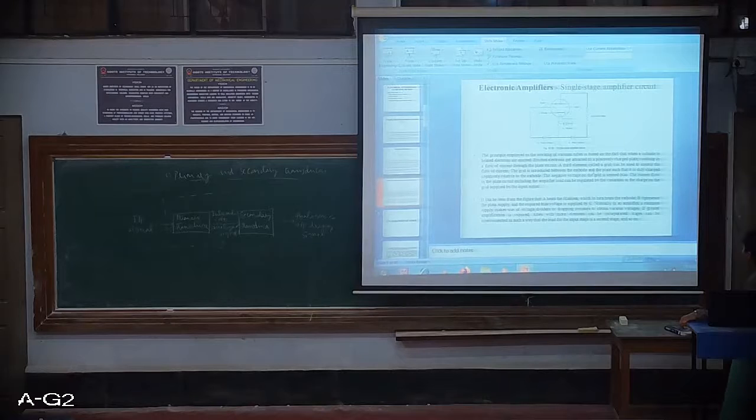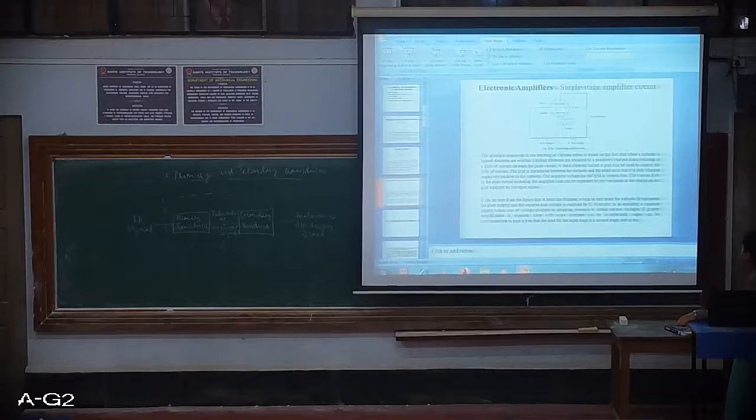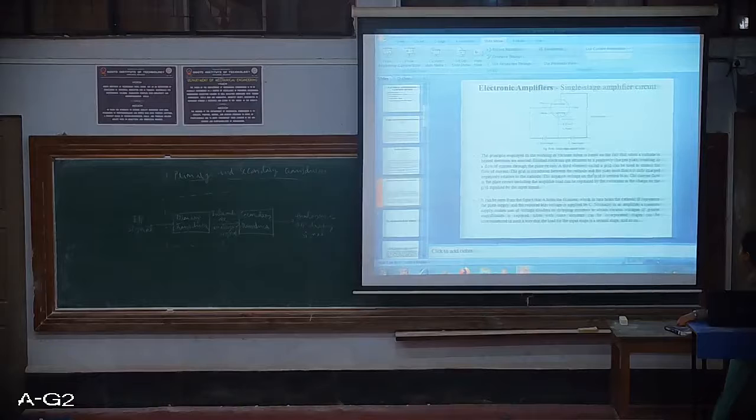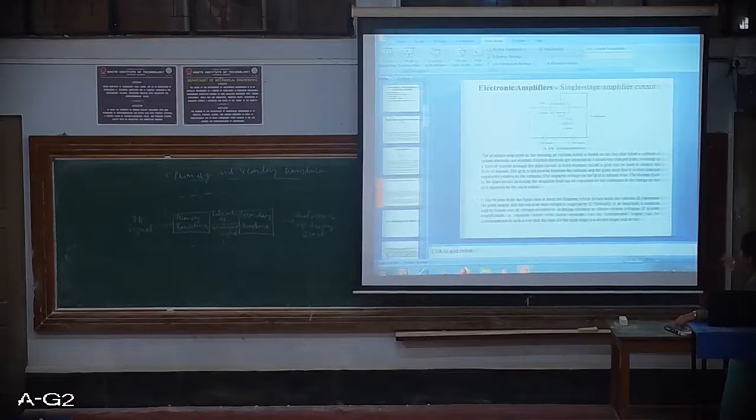Okay, so normally in an amplifier, a common supply makes use of voltage dividers or dropping resistors to obtain various voltages. If greater amplification is required, tubes with more elements can be incorporated and stages can be interconnected in such a way that the load for the input stage is a second stage and so on.